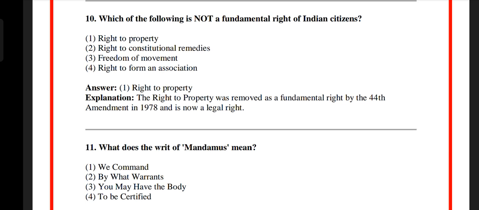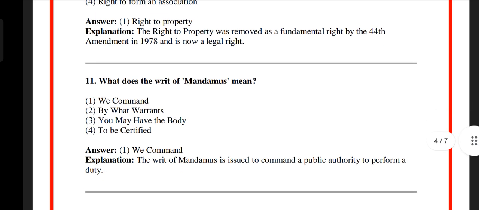Question number 11. What does the writ of mandamus mean? Option 1, we command. Option 2, by what warrants? Option 3, you may have the body. Option 4, to be certified. The answer is option 1. We command. The writ of mandamus is issued to command a public authority to perform a duty.